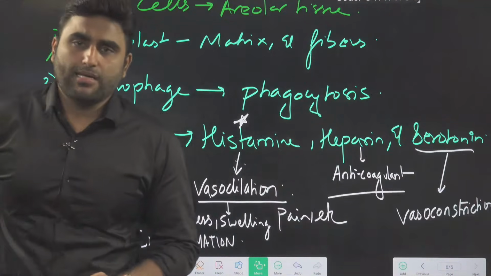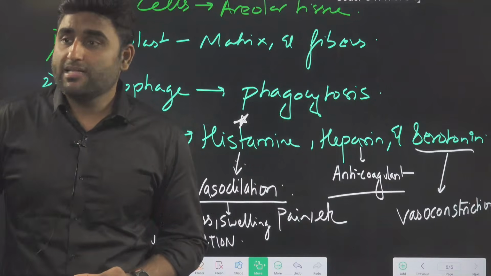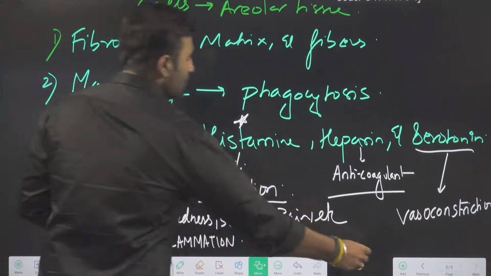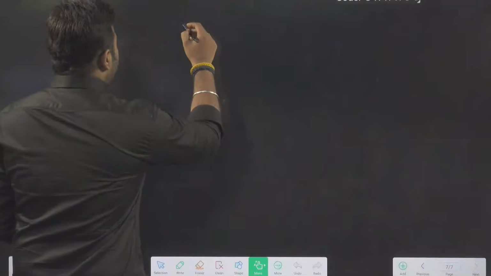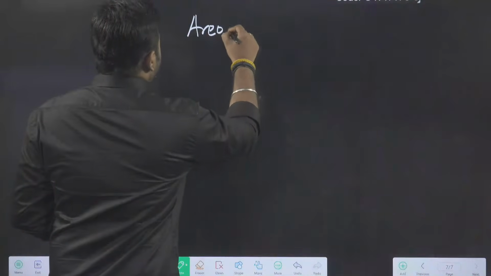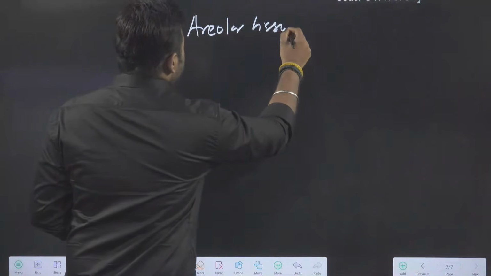These are the main cells of areolar tissue. Then there are some other cells also. In areolar tissue, we can also say, other cells are also present.